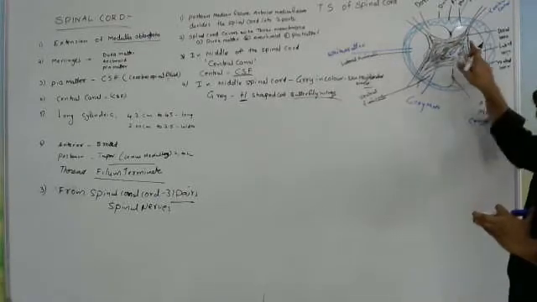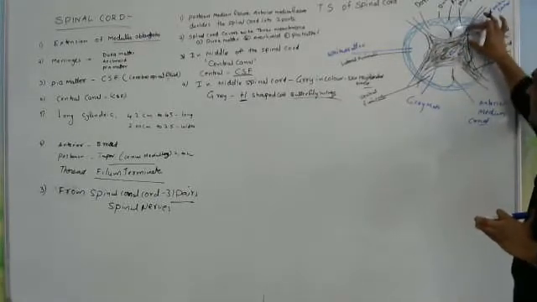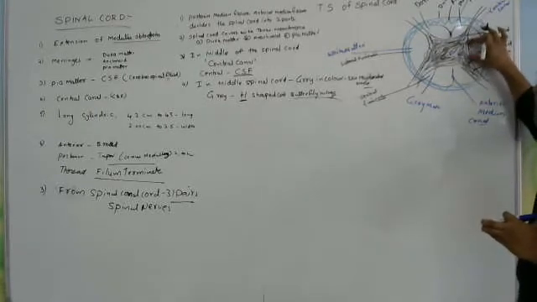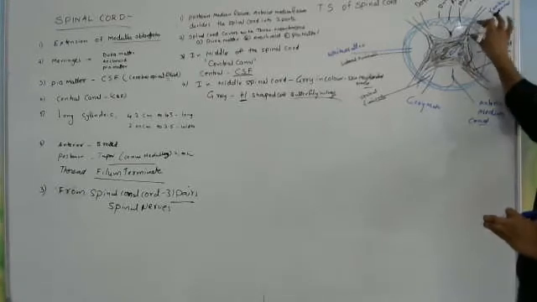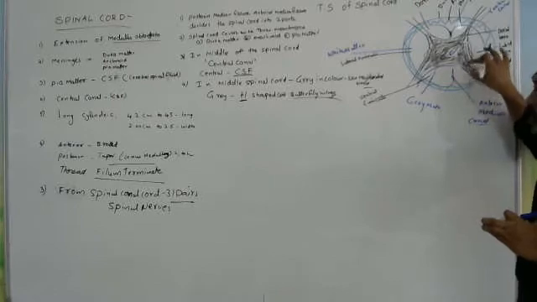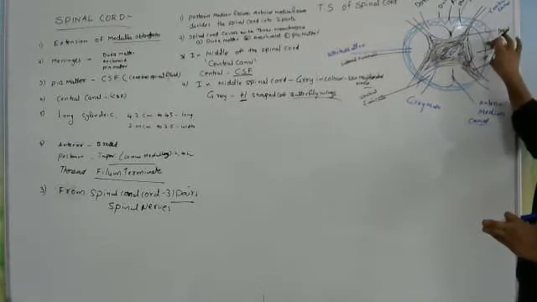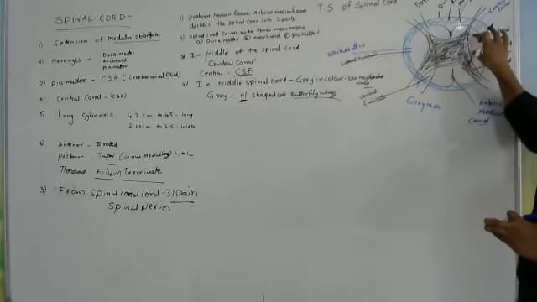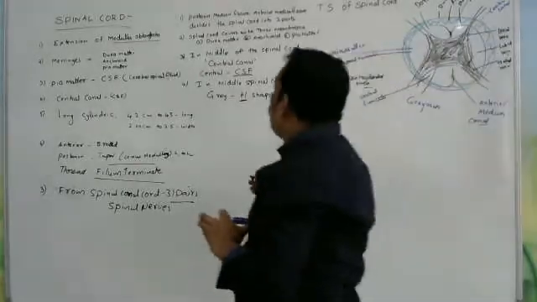What are those six horns? This is dorsal, this is ventral, this is lateral. Lateral means side. Dorsal is the upper side, ventral is down, and in the middle we call lateral horns. So the gray matter is divided into six horns.